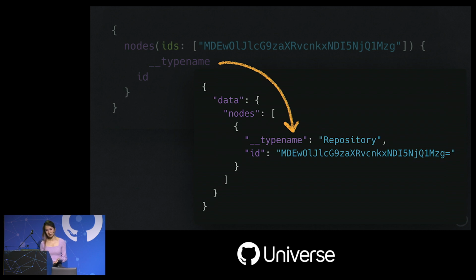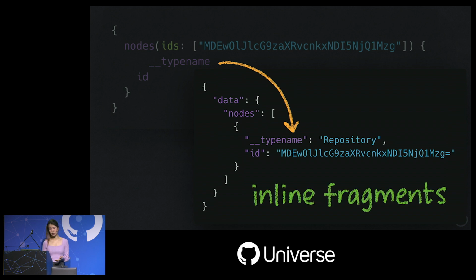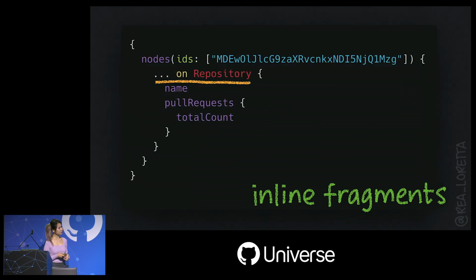But because it's a generic type, we can't access any of the repository type properties. We can only get ID and type name fields. So in order to solve this, we need to use inline fragments. It's like a typecast for GraphQL, and we can now rewrite our query accordingly. That's what the syntax looks like. This allows us to access properties on a specific type, and it's a very useful technique, and we can use it to fetch pretty much anything. We can just keep adding IDs to the list, simple and easy.